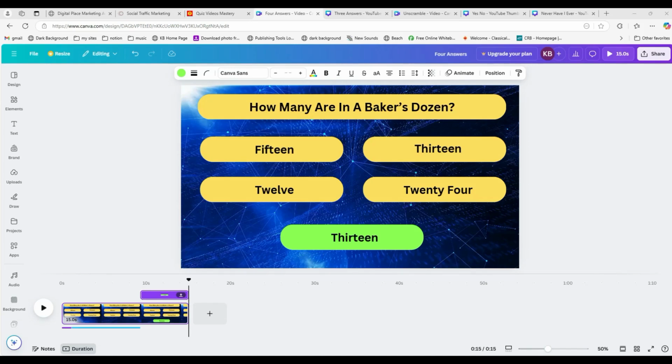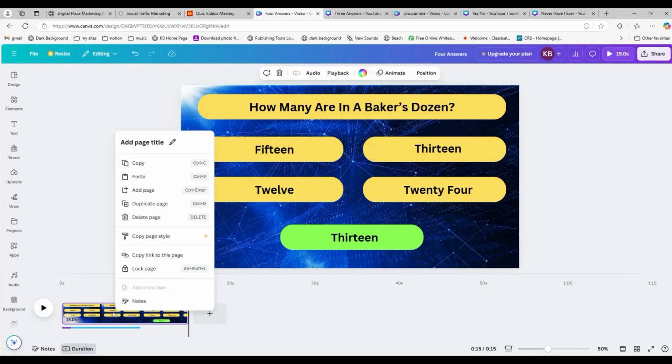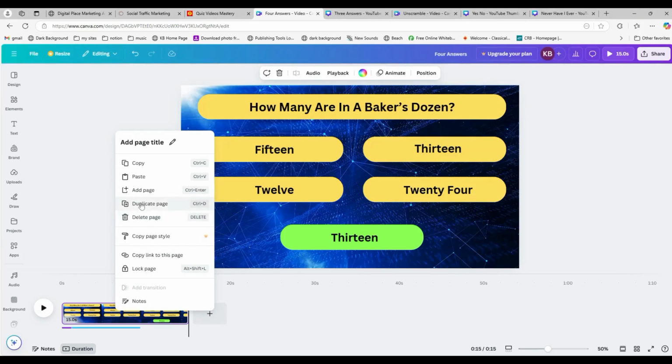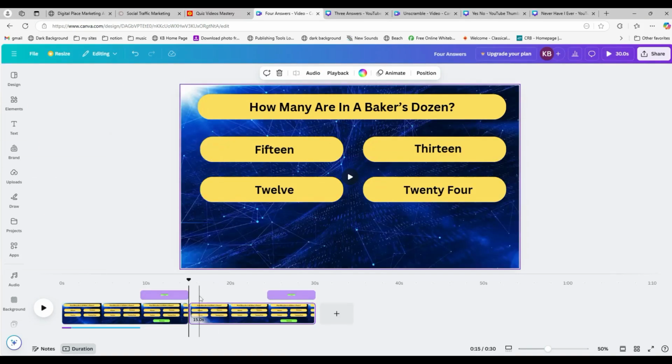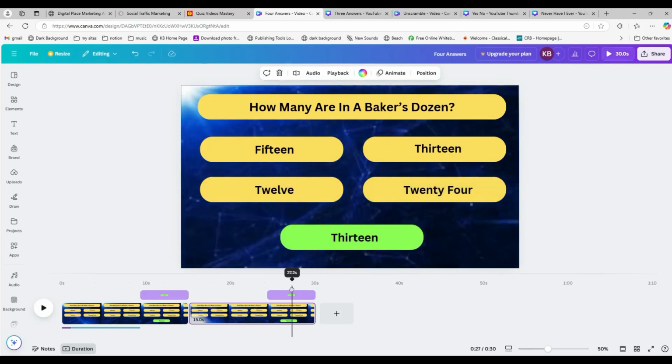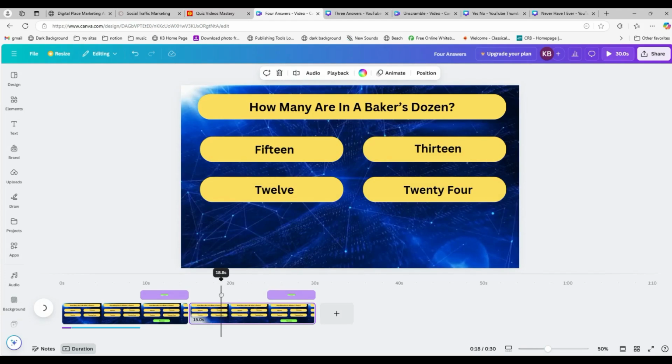And that's it. And to do more, by the way, you should change these initial questions so you have different ones than anybody else using the template. But what you would do now is you'd right-click down here on the timeline, right-click on that first, they call it a page, and duplicate the page. And you get your second one here. Now it's going to have exactly the same question and the same answer here. So if you want to, well, you need to change it to whatever you want.